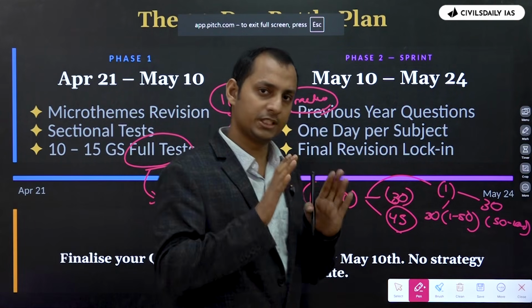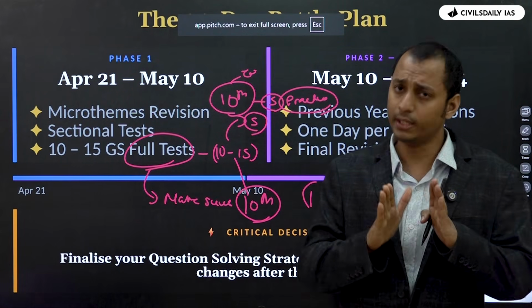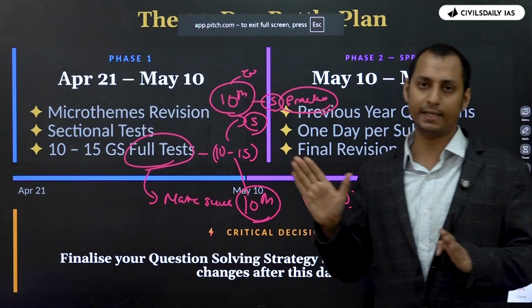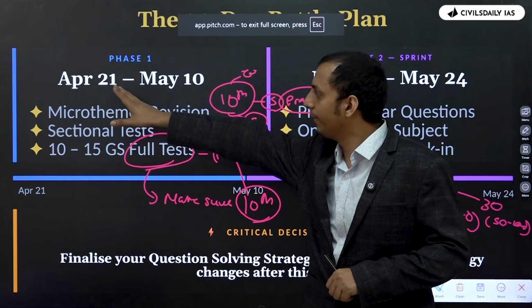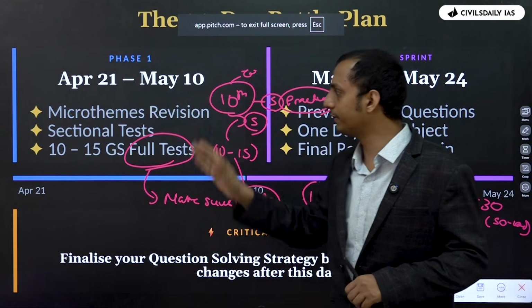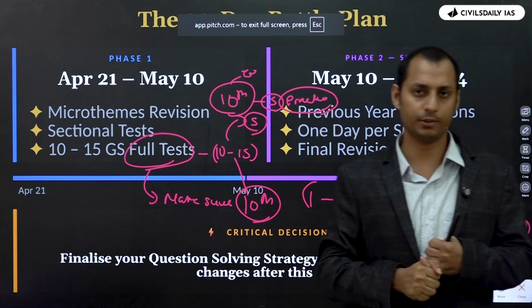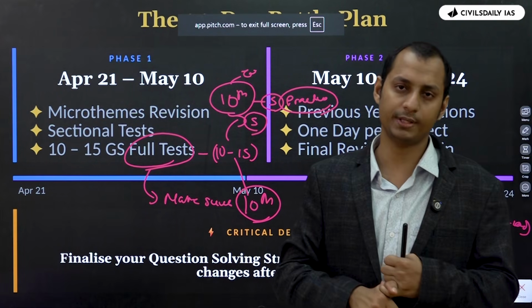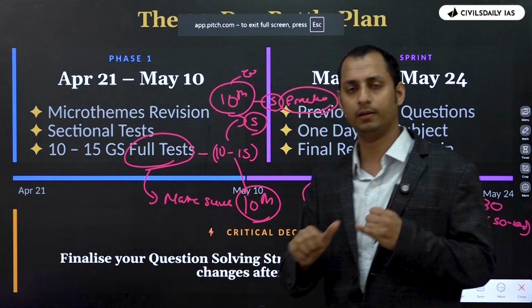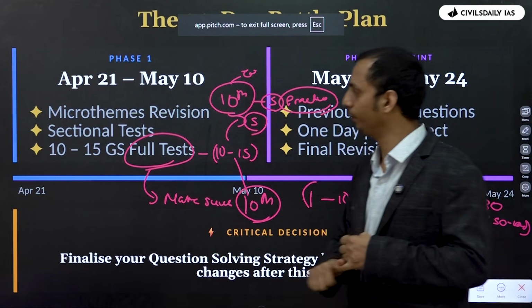Okay? So this is what you have to do in the next close to 20 days. So from April 21st to May 10th, focus on your micro themes revision. At least 3 times you need to revise. It's not possible right now, so at least 2 more revisions you have to do.